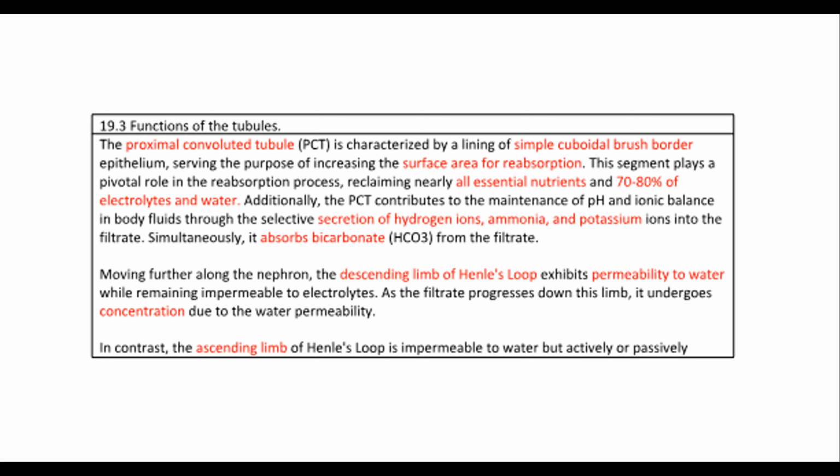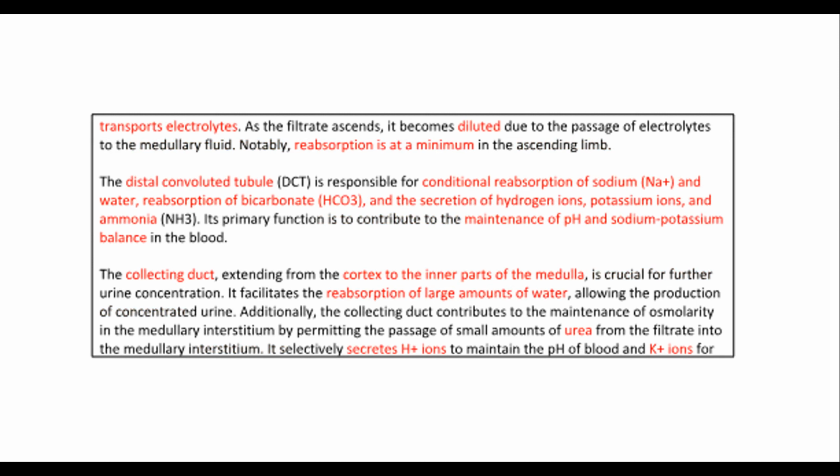Moving further along the nephron, the descending limb of Henle's loop exhibits permeability to water while remaining impermeable to electrolytes. As the filtrate progresses down this limb, it undergoes concentration due to the water permeability. In contrast, the ascending limb of Henle's loop is impermeable to water but actively or passively transports electrolytes. As the filtrate ascends, it becomes diluted due to the passage of electrolytes to the medullary fluid. Notably, reabsorption is at a minimum in the ascending limb.